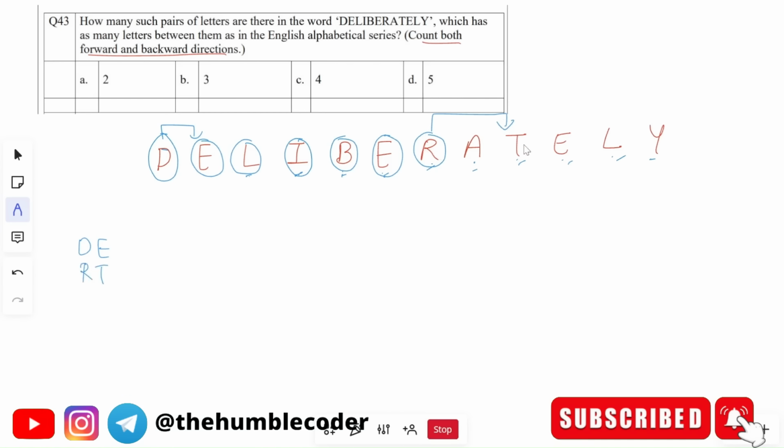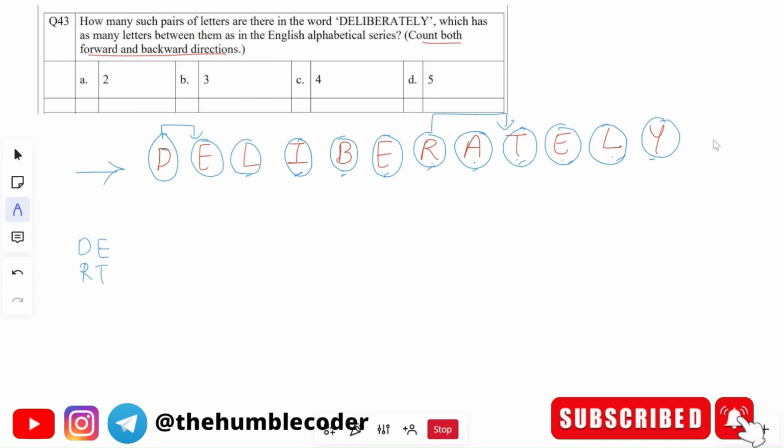Okay, so next, let's move forward. Whenever you get a match, you don't have to stop just there. You have to completely follow the pattern. So R S T U V W, nothing matched further. Next, move on to the next one, A. B C D E, nothing matched. T U V W, nothing matched. E F G, nothing matched. L M, nothing matched. So Y does not have anything. So when we went forward, we got 2.